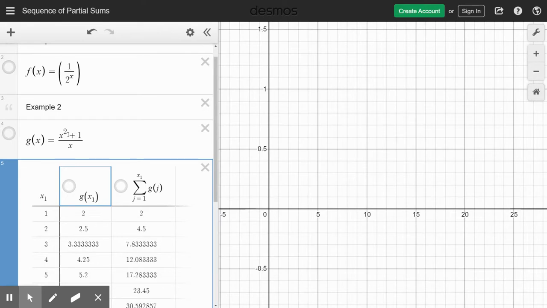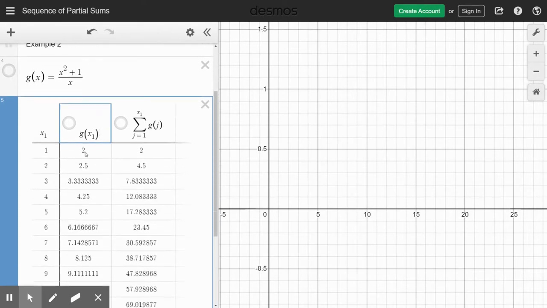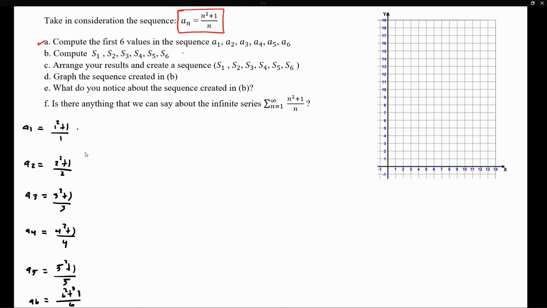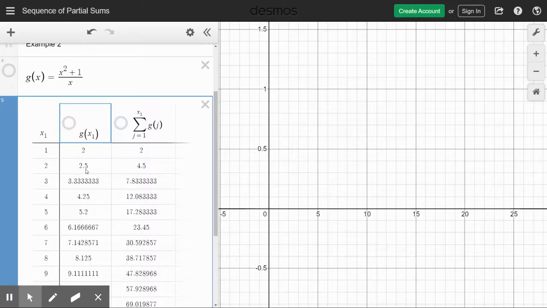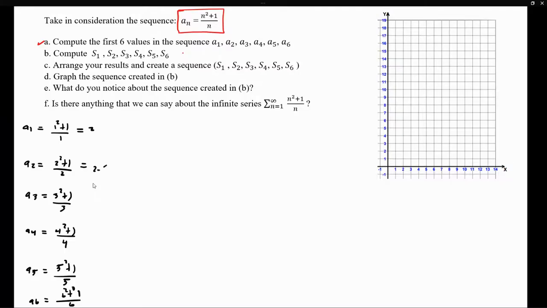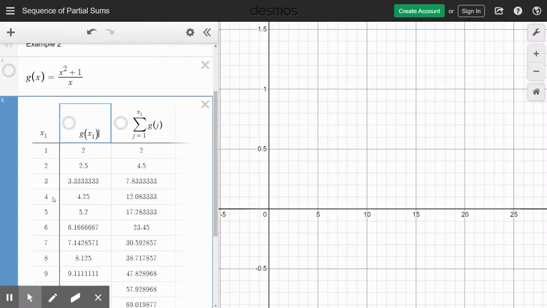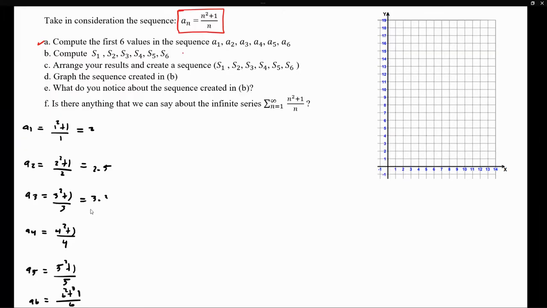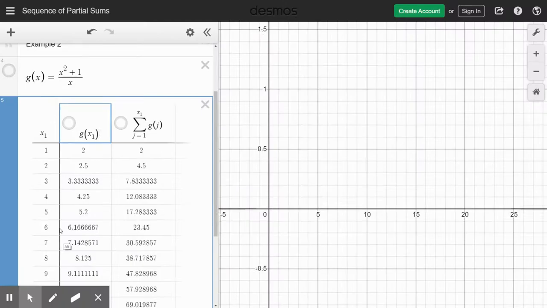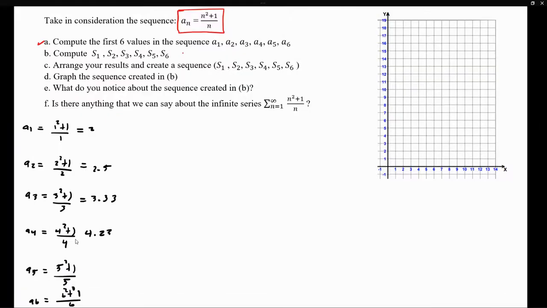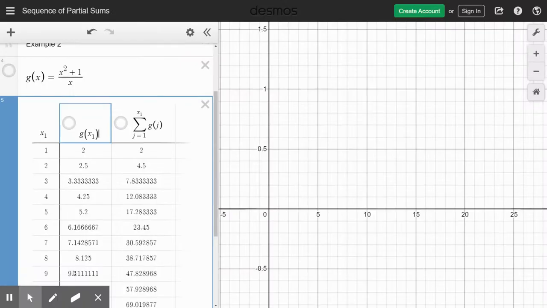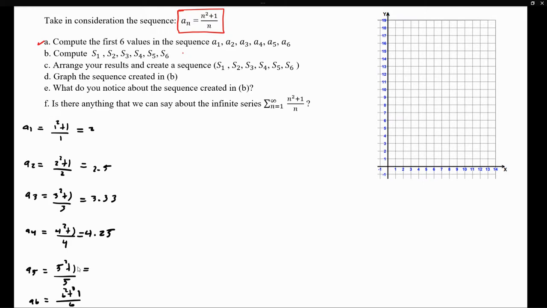So now that we have it this way, here we can see that the value of my first term is 2. The value of my second term is 2.5. The value of the third term is 3.33. The fourth term, 4.25. The fifth term is 5.2. And the sixth term is 6.16.